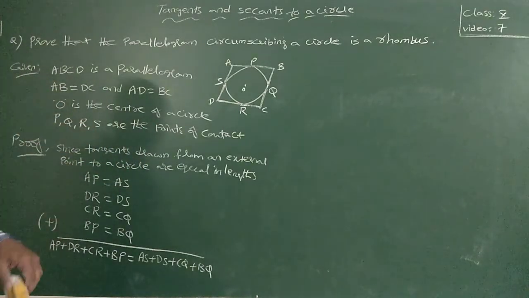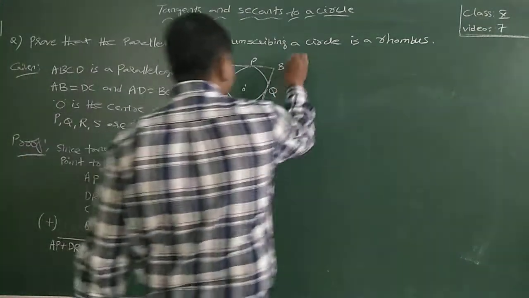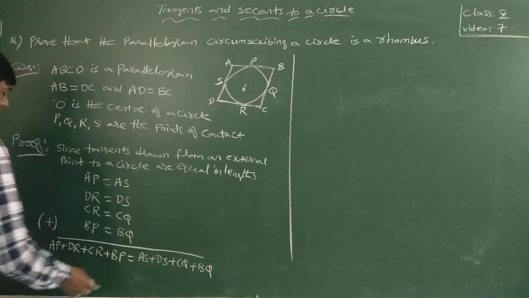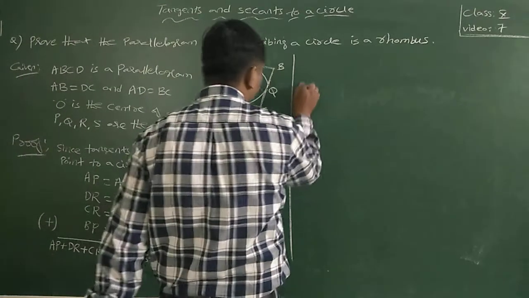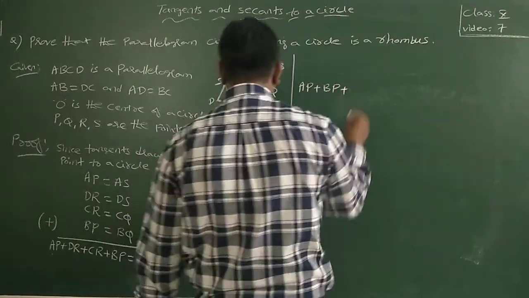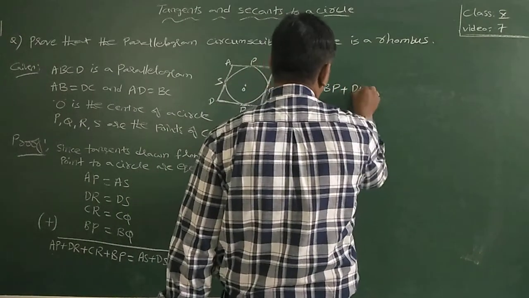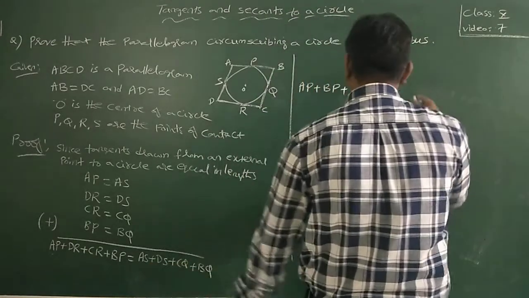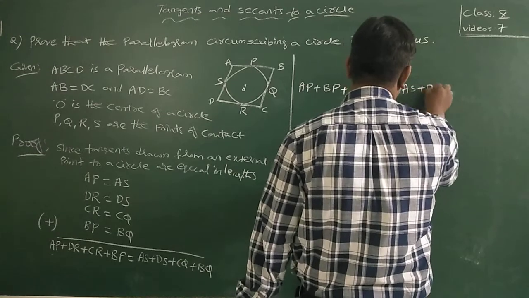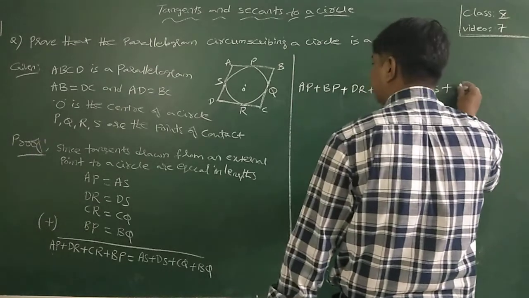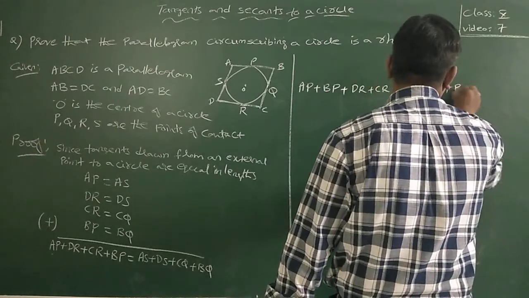I added the left sides and the right sides of the equations, and then rearranged them: AP and BP together, plus CR plus DR, is equal to AS plus DS plus CQ plus BQ.